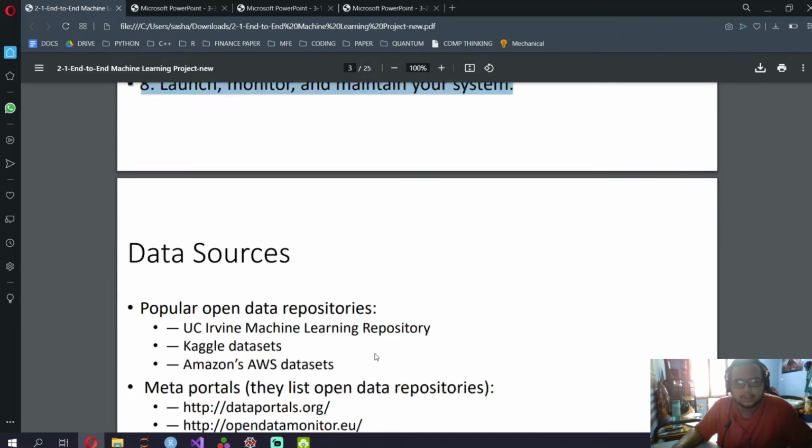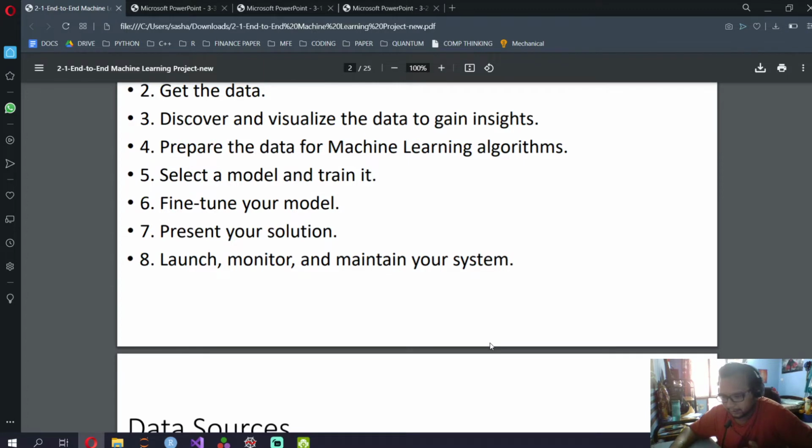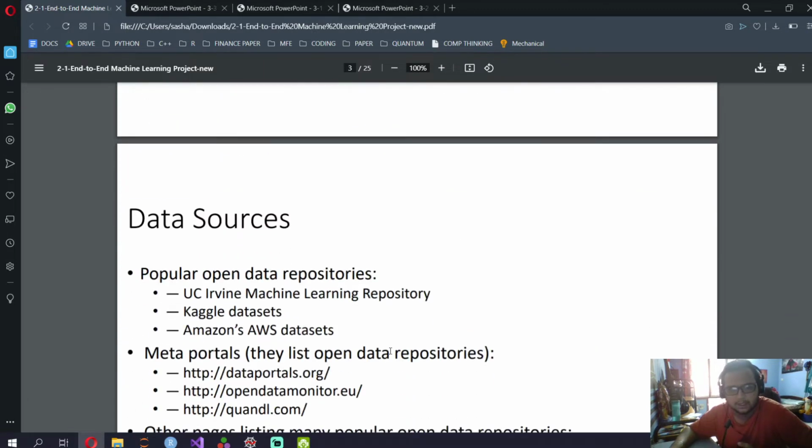Okay, cool. Now we've done the first part, which is with respect to my project, trying to predict whether I should approve the loan for somebody or not, and now I need to get the data.